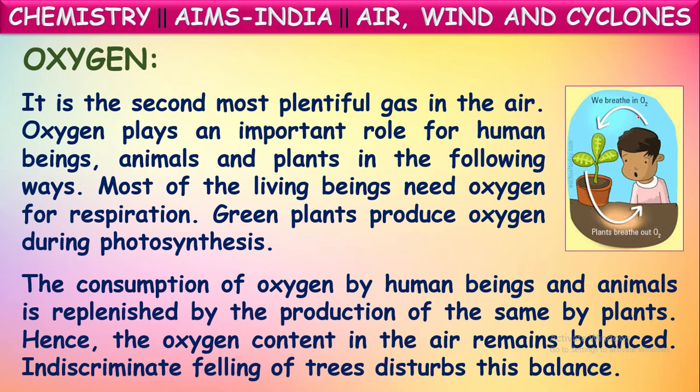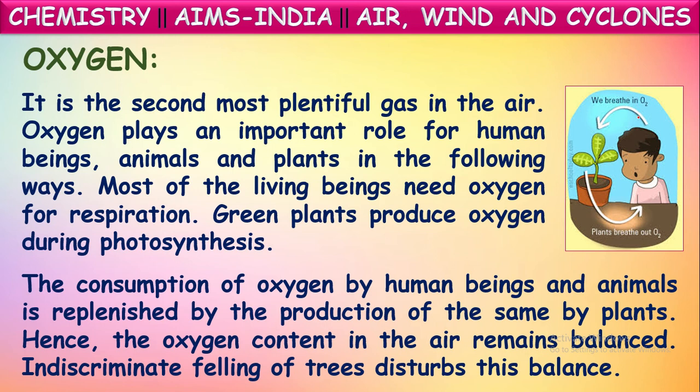In that way, its percentage is being maintained. Hence, the oxygen content in the air remains balanced.